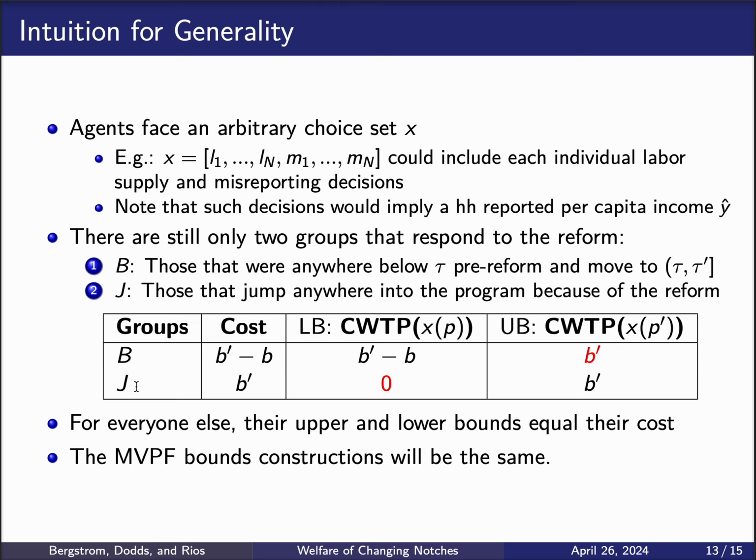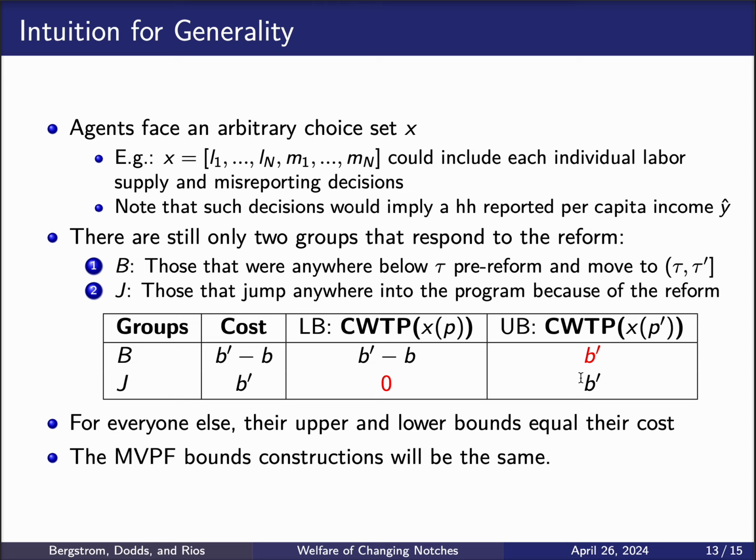Now, for the jumping households, or for these J households, I should say, in the general model, they also cost B prime because they are not eligible before the program, but they jump into the program because of the reform. So their lower bound, the willingness to pay, is going to be the counterfactual willingness to pay evaluated at X of P, which in the case of these households is just the income level outside of the program, and therefore they're not going to be eligible before nor after, and they're going to be willing to pay zero for the reform. And the upper bound, once again, coincides with B prime.